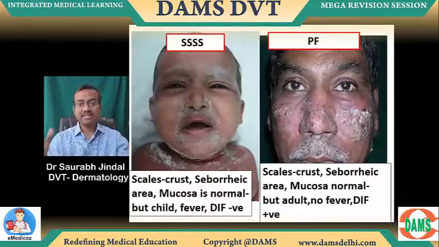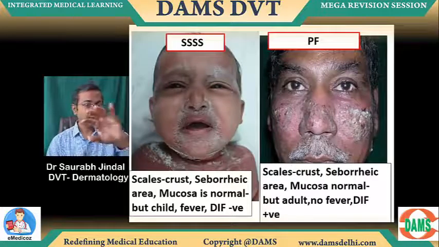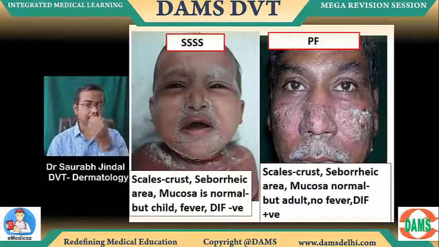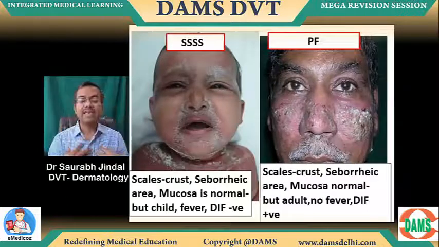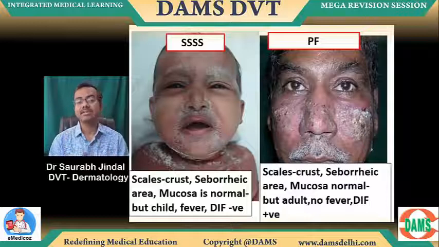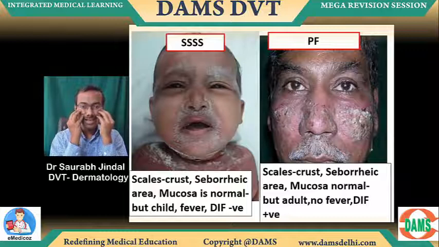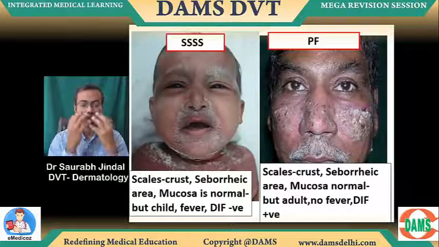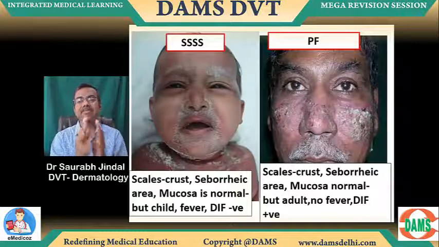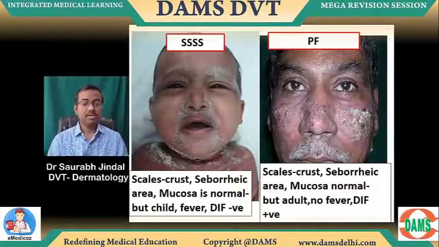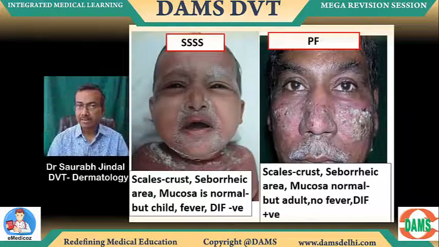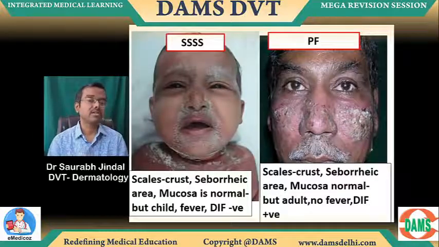Look at the difference with SSSS and pemphigus foliaceus. Can you see left side cheek, nasolabial folds, eyebrows, scaling on the chest in a child. Okay, it's a scaly lesion with fever. Right side, pemphigus foliaceus. Again, cheek areas which are scaly. Okay, eyes are okay, nose okay, mouth okay. And that typically is foliaceous. Okay, so can you see both are scaly images? Both are on the face seborrheic areas because both are subcorneal blisters.